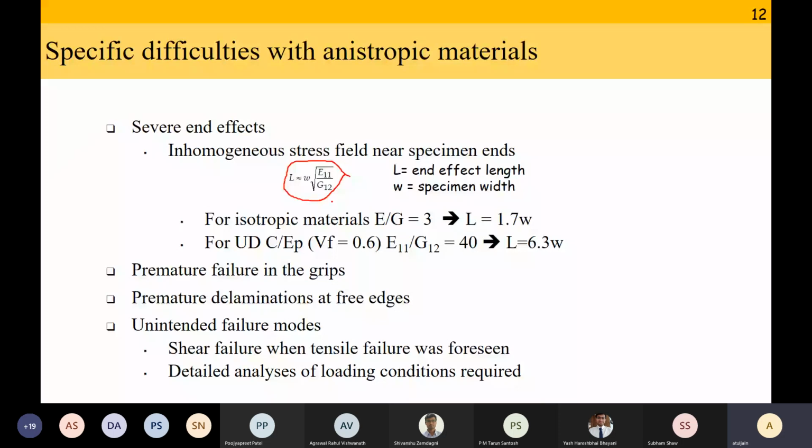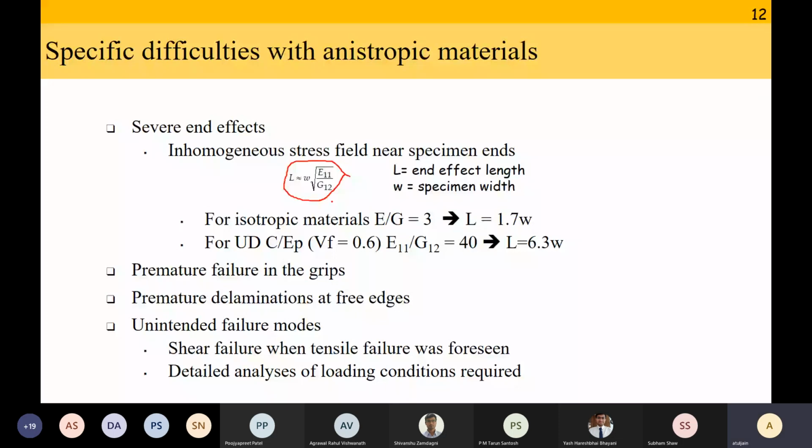This depends on the modulus in the direction of loading and the shear modulus. If your length is smaller than this, then you are going to suffer from premature failure in the grips, delamination at the free edges, and an unintended failure mode. Let us say I'm doing a tensile test, but my material failed due to shear. That sort of thing might happen because you have end effects in anisotropic materials.